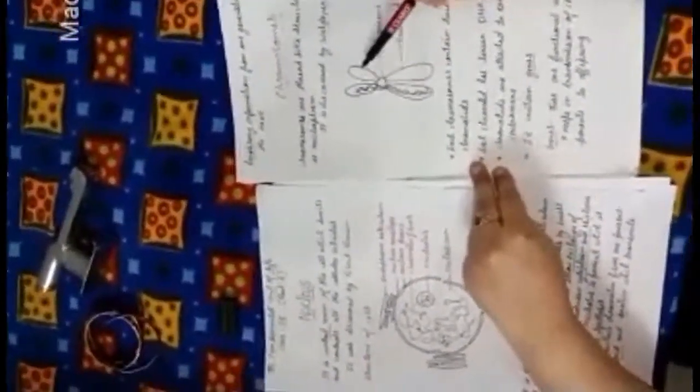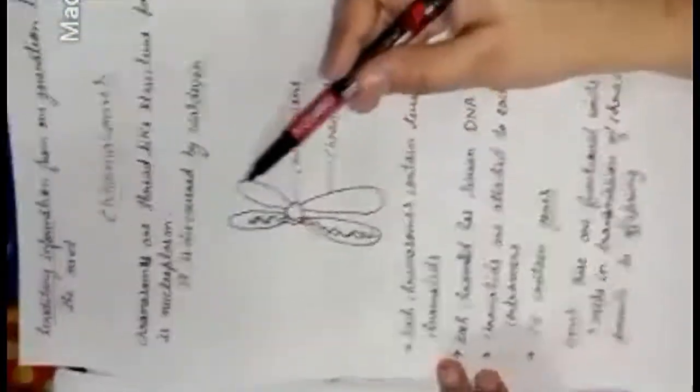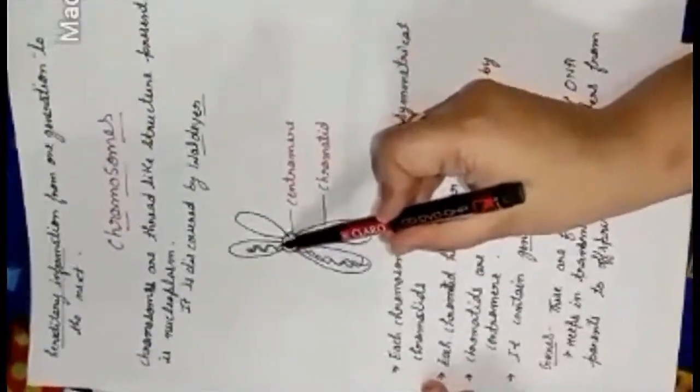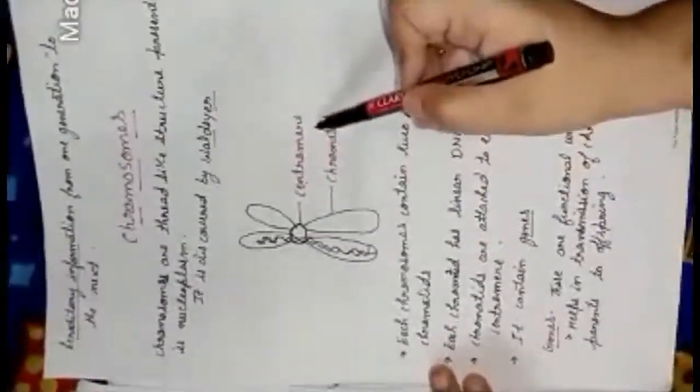Now let me tell you the structure of the chromosome. A chromosome has arms that are called chromatids, and these chromatids are attached to one another in the center with the help of the structure called the centromere.